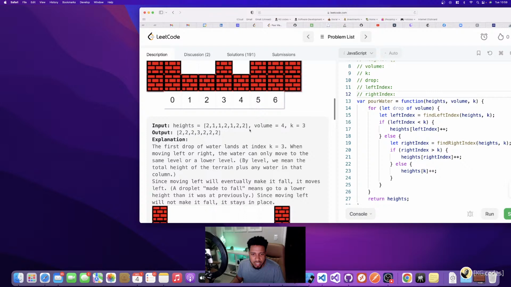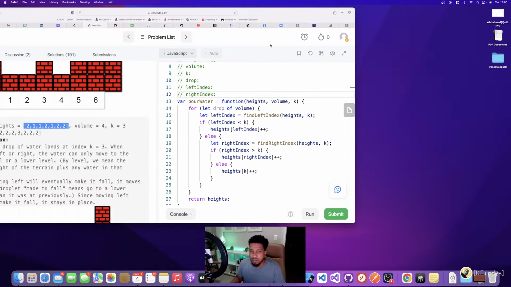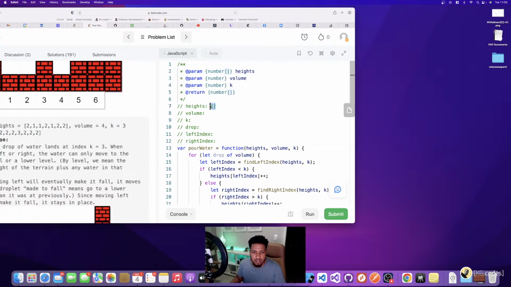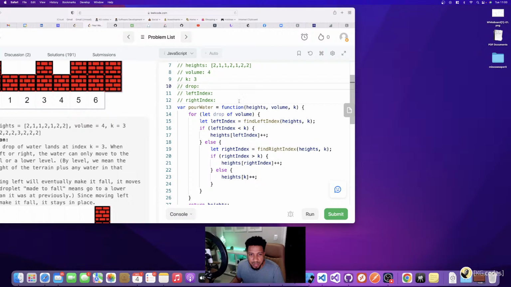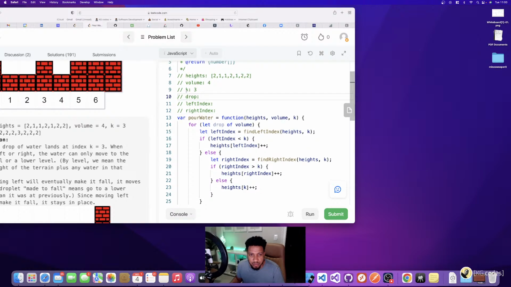Because I only have 4 water drops, it's not that bad. So I'm going to use this example: 4 water drops, and K is 3. Let me go back to my code and put in my examples. Now we're coming in with heights, volume 4, K is 3.